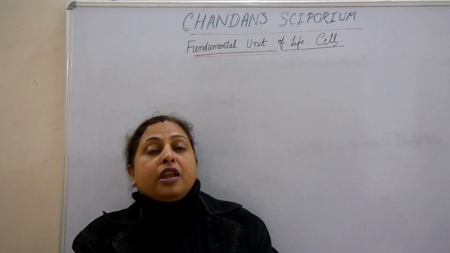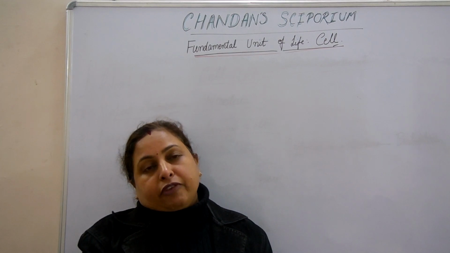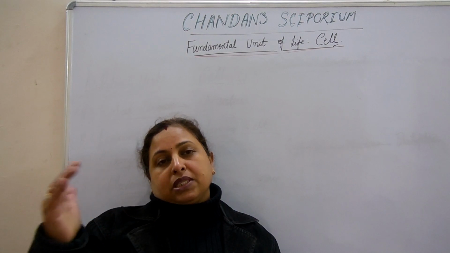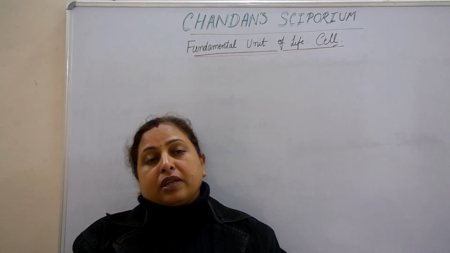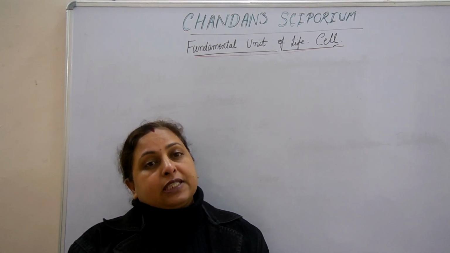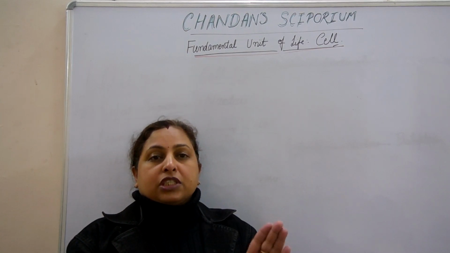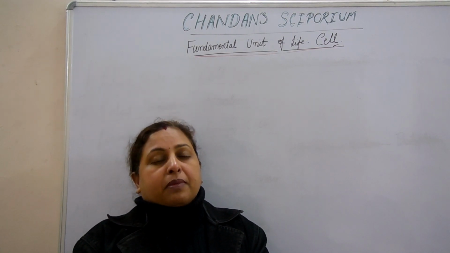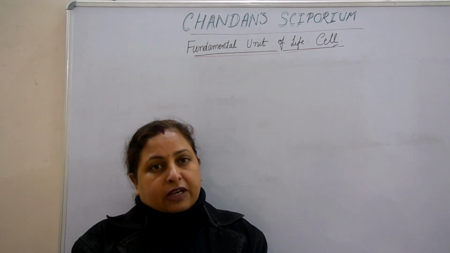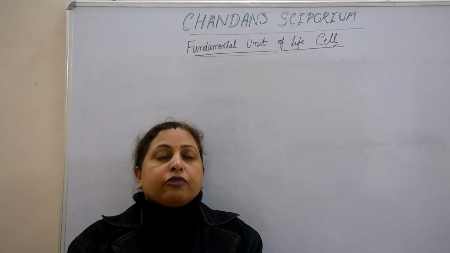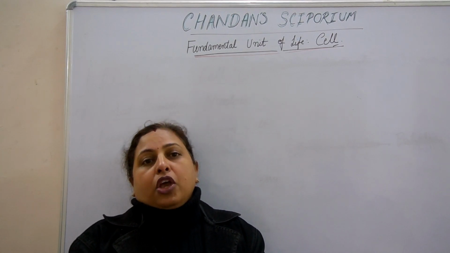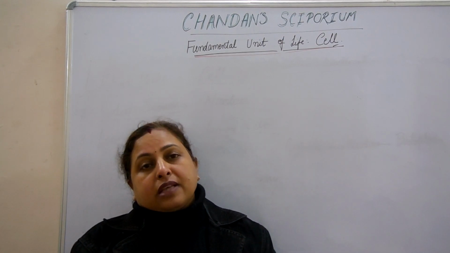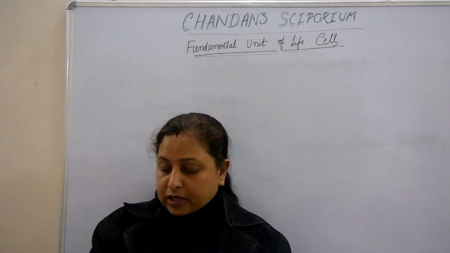Then the number of cells can be varied in living organisms. Like unicellular organisms, uni means one and multi means many. So unicellular organisms are composed of only one cell, so one cell performs all the functions. Examples are very important: Amoeba, Plasmodium, Chlamydomonas, yeast, which is a type of fungus. They all are examples of unicellular organisms. In multicellular, human beings, insects, fishes, all are examples of multicellular living organisms.